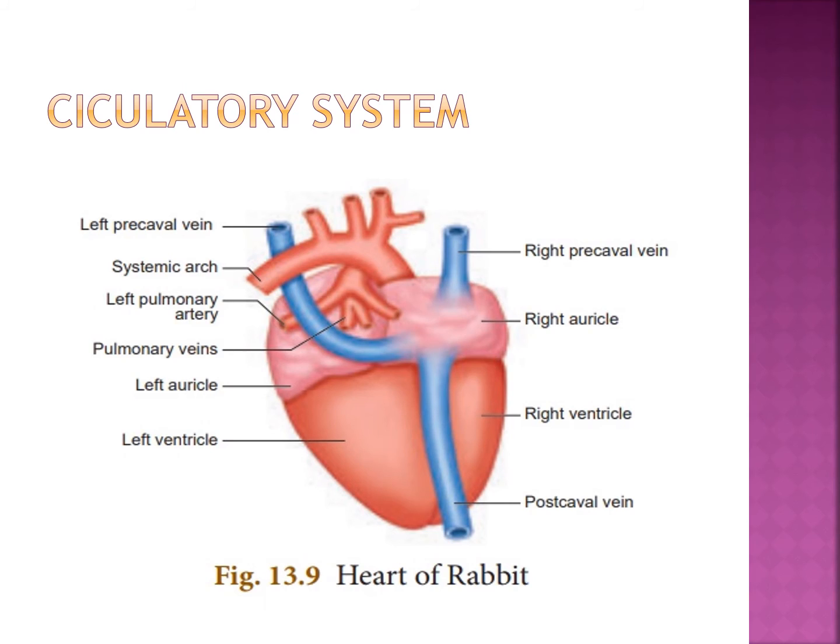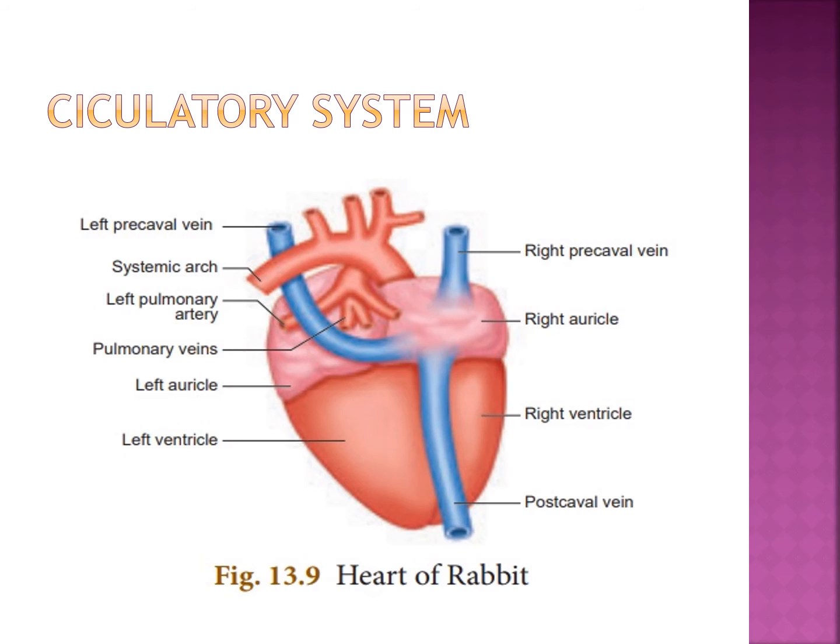In between the right and left auricle, one layer is there, that is the interauricular septum. The interauricular septum is present in between the right and left auricle. Next, the right and left ventricles are separated by the interventricular septum. So, right auricle and left auricle, in between is the interauricular septum.